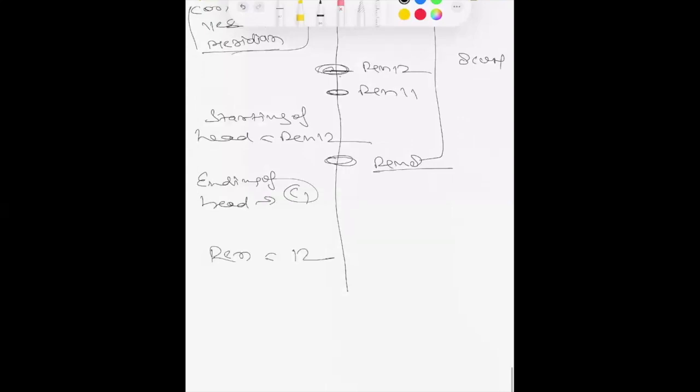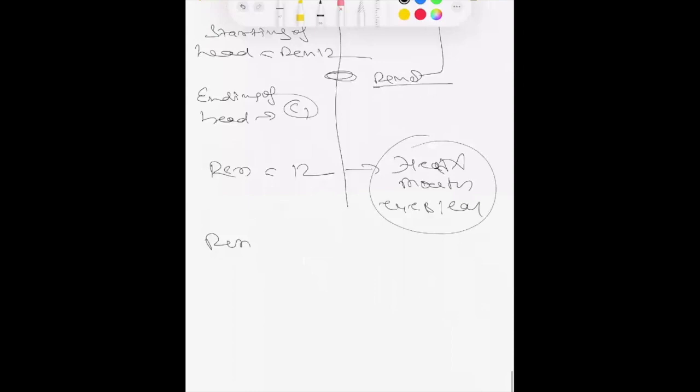is treating any condition of the head and mouth, eyes, ears, everything which is available in the head region. And RAN 11 is treating cervical 1. So look at this image.